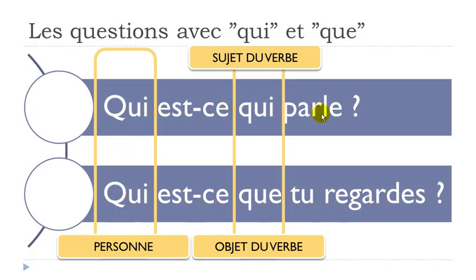So, qui est-ce qui parle? So if you want to translate it directly, you could translate it like, who is talking? Okay? Qui est-ce qui parle? All right, so here, you want to have the information regarding the person, and then here you want to have the information regarding the subject of the verb, parler. Okay? And here, qui est-ce que tu regardes? So, who are you watching? So, first thing here, because you want to have this information, the information regarding a person, qui est-ce que, and here it will be the object of the verb, so you are watching someone. Okay?